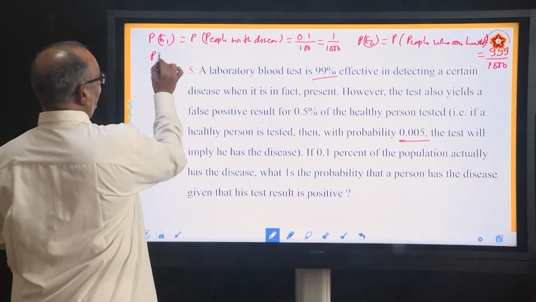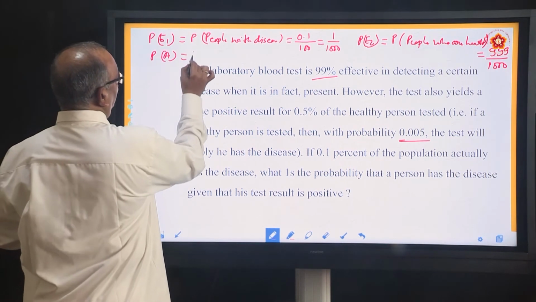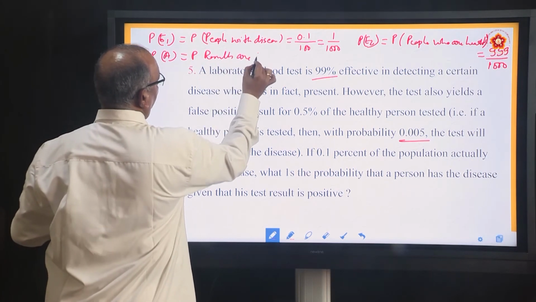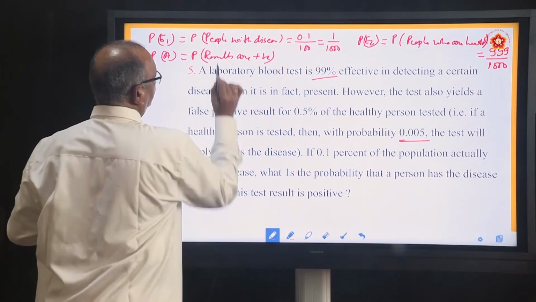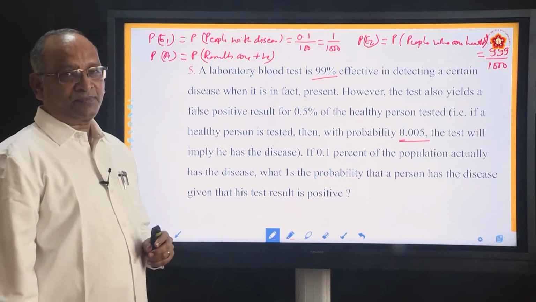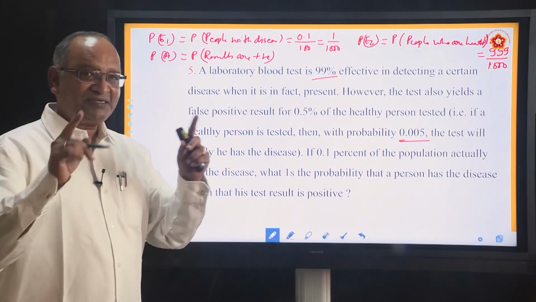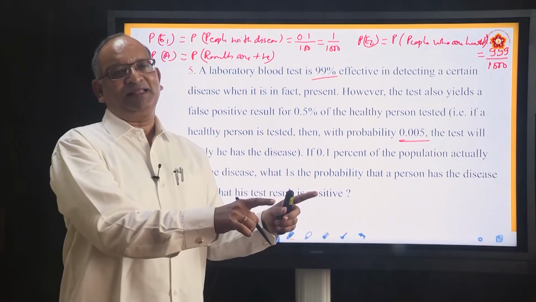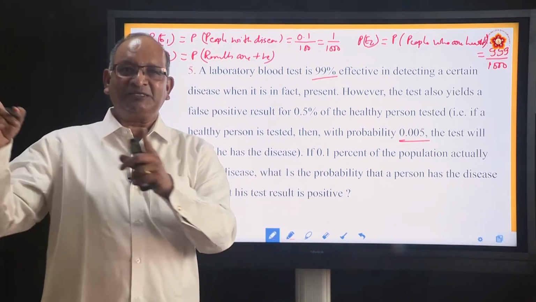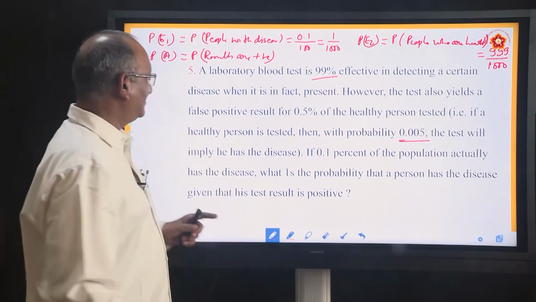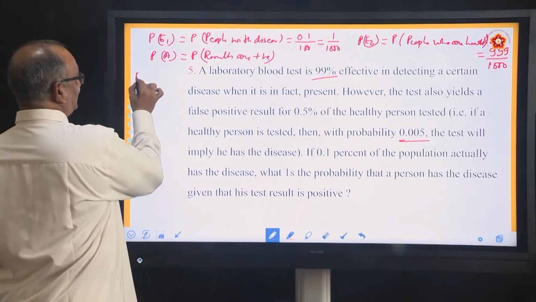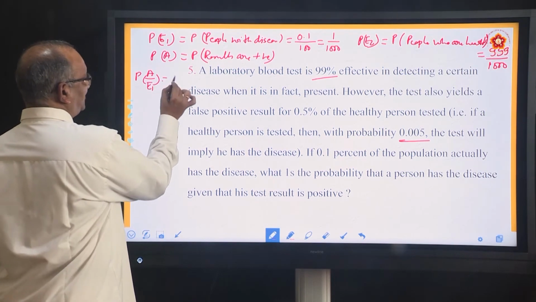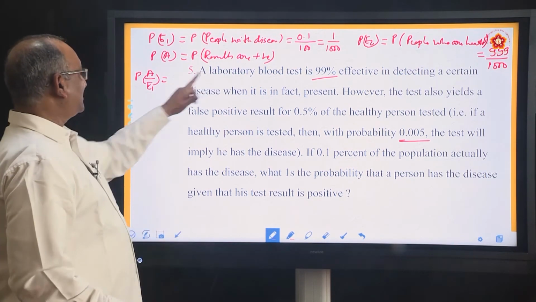P A here stands for probability that results are positive. If results are positive, for how many people is it positive who are healthy? For how many people is it positive who are having the disease? That you can write. For example, what will be P A by E1? What this stands for? Results are positive for E1.